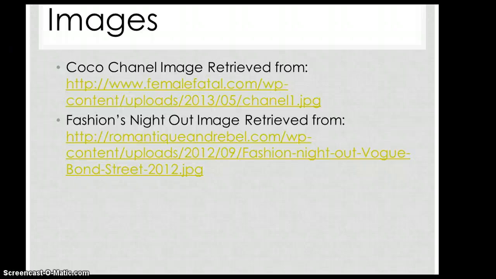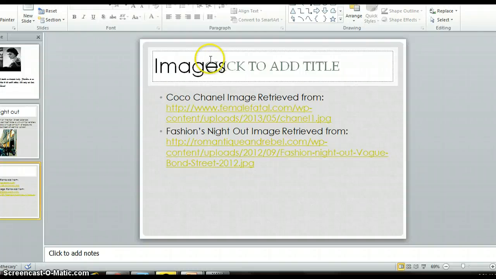And the final slide is just where I retrieved the images. So that's how I was able to alter the PowerPoint to better fit the coherence principle, and I hope you enjoyed it. Thank you.